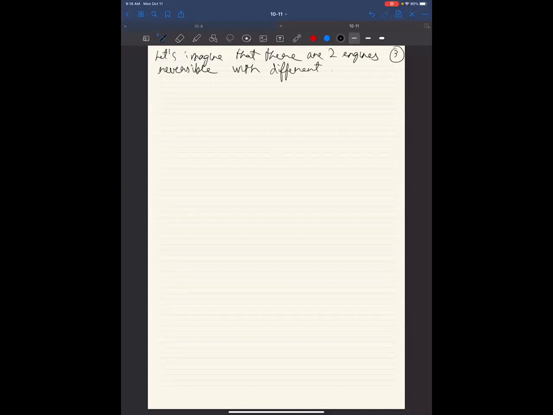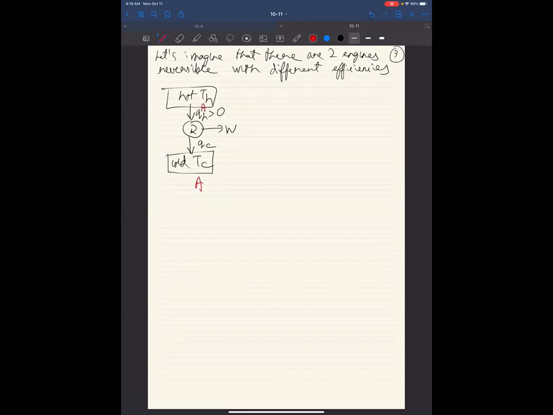So let's work through this with different efficiencies. So we have a hot source at TH, and we have a cold sink at TC, and we are taking some heat QH out, which is positive. We are using it to turn a motor and get some work out of this process. And in this, we are dumping some heat QC. So let's say that there is an engine A that does something like this. For engine A, it needs to take heat QHA and dump heat QCA.